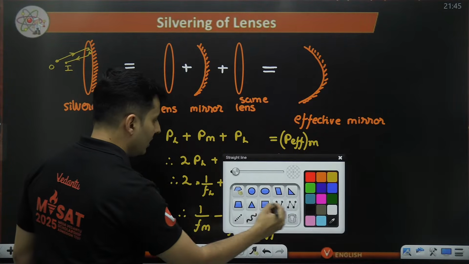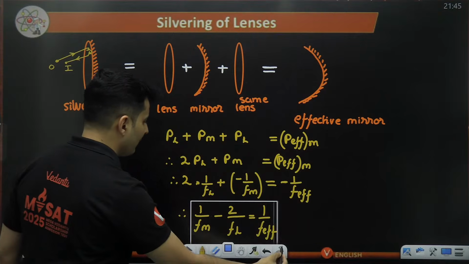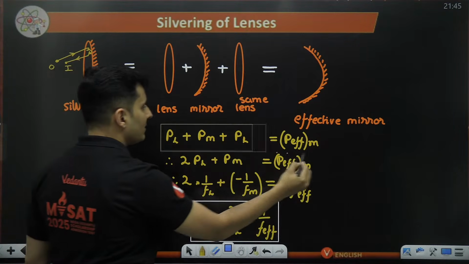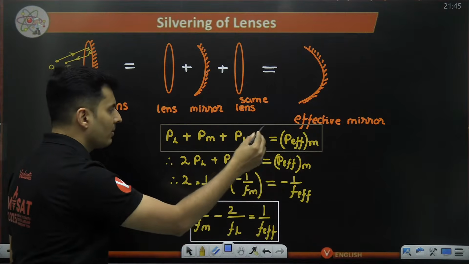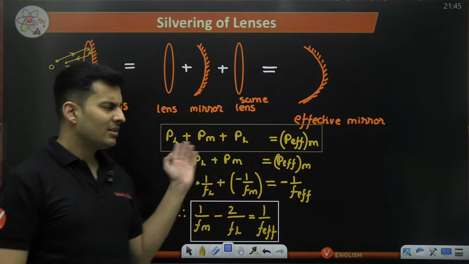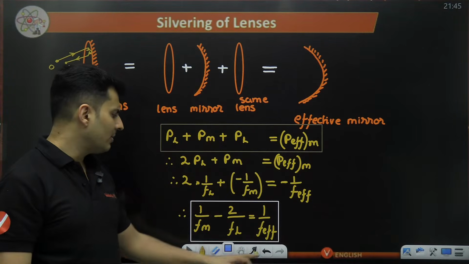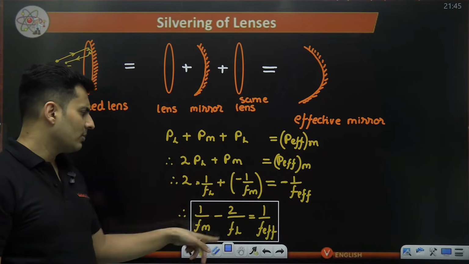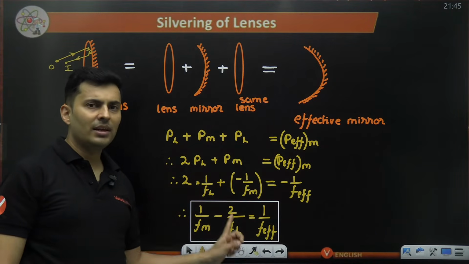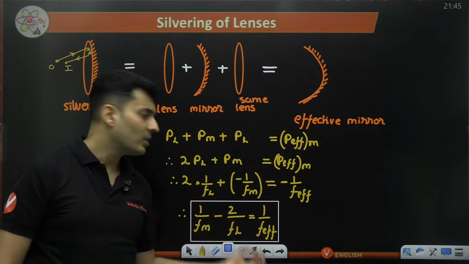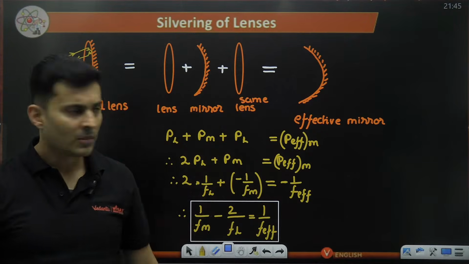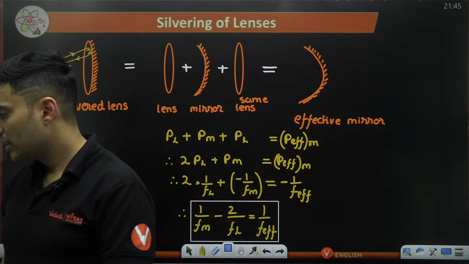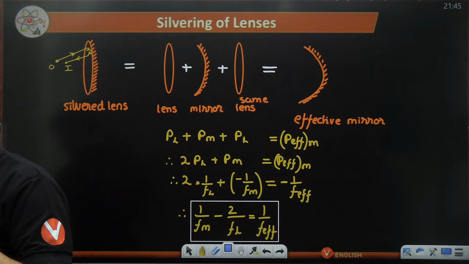This is the formula. You start with this formula. It will be very easy. Else, you will have to start with the basics then, where power plus power plus power is the effective power. This is also okay to be an opening statement, but quite lengthy. Why do you want to do these 3-4 steps? Skip those steps in the exam. So 1 by Fm minus 2 by Fl is 1 by F effective. Use this formula, your job is done. If you forget the formula, start from the basics. Okay? Is this okay? Clear?